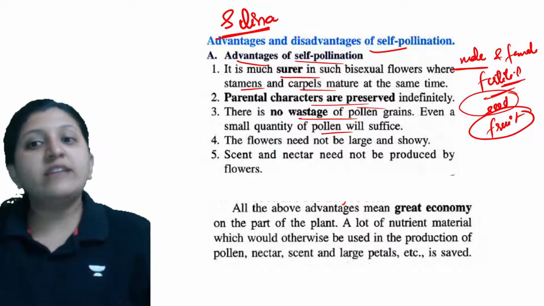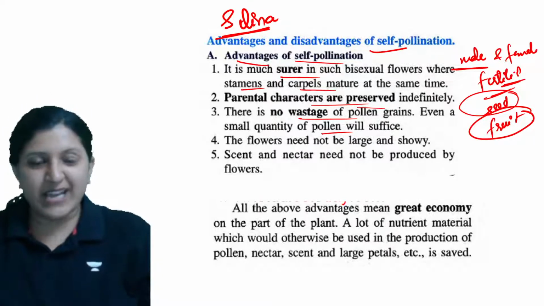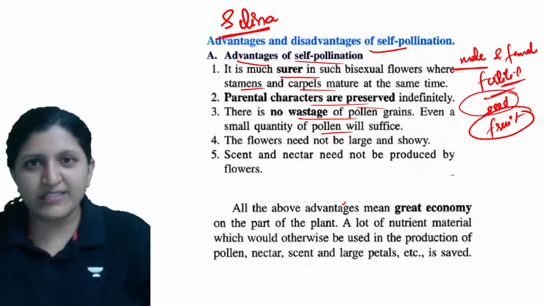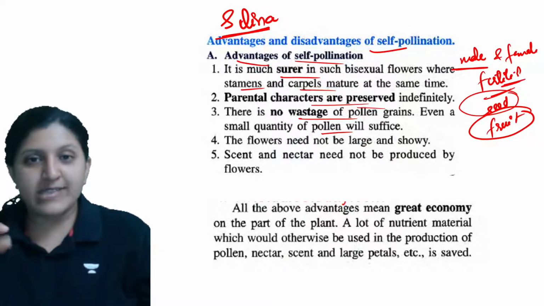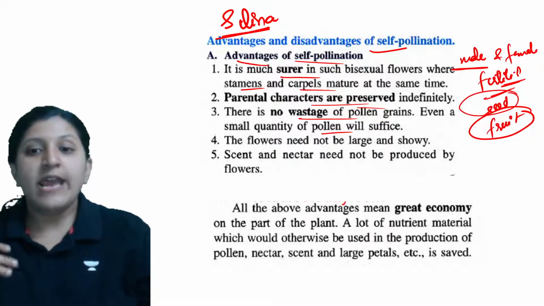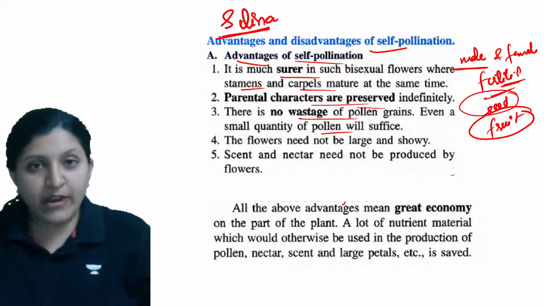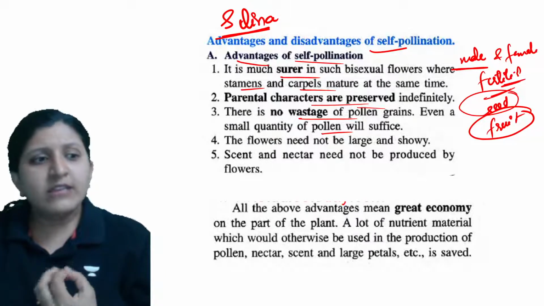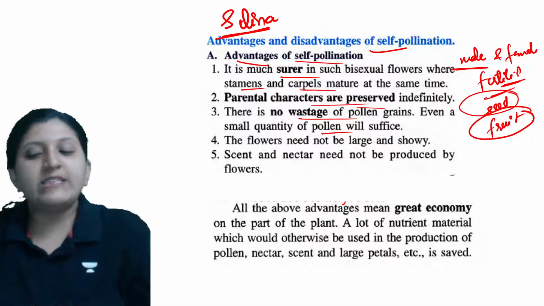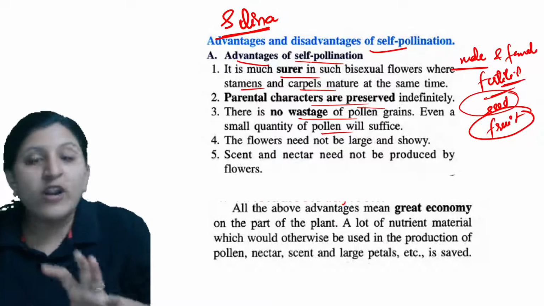Okay, so now the flowers need not be large and showy. Whenever self-pollination is occurring, it need not attract all those insects and other things, so it is not dependent on other organisms. Whenever it has to attract an insect, the main thing is it has to produce nectar in a large amount, a larger flower, a colorful flower or petal. So a lot of energy is being wasted in producing an attractive flower. Whenever self-pollination is occurring, the advantage is that it need not attract anyone.